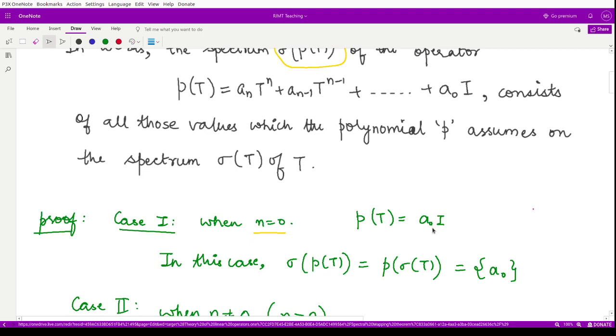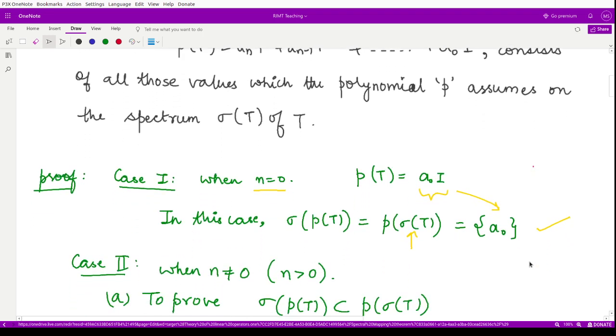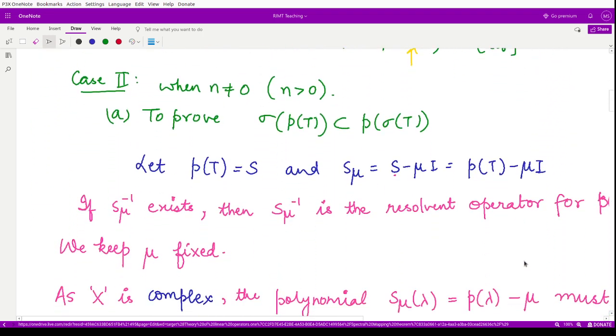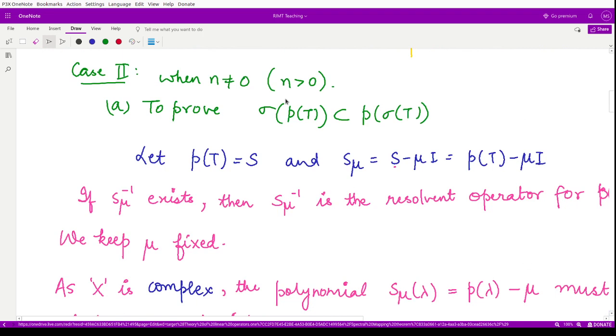So what could be the spectral values for this constant polynomial? They would also be constant numbers, right? So the spectrum of this polynomial P(T) is again a_0, and when you input the spectral values of this operator T into this polynomial, you will again get the constant number a_0. So in this case, when n is equal to 0, we have the result. For the next case, let us assume n is not equal to 0, that means n is greater than 0. So in this case, we shall prove the result.